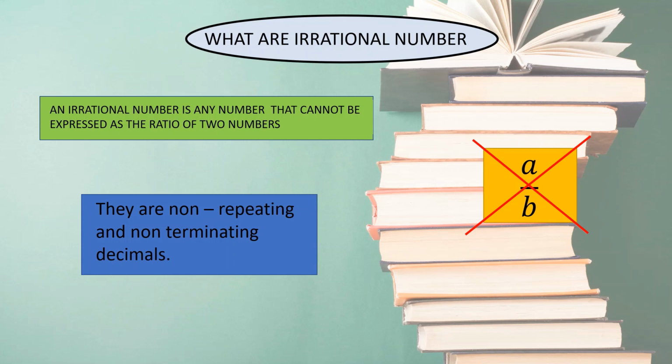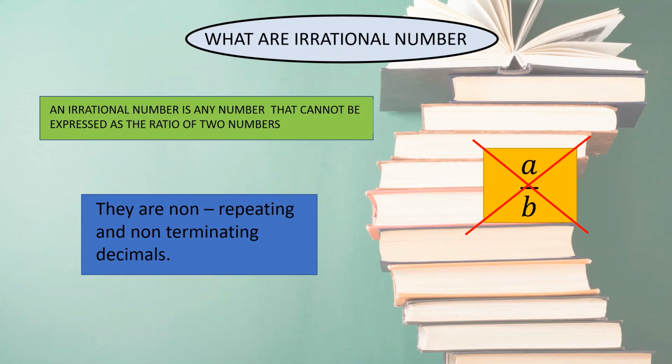Having a quick recap of rational numbers: rational numbers are any numbers that can be expressed in the form a by b, where a and b are integers and b is not equal to 0. We even know that rational numbers are repeating or terminating decimals. But it is not the same in the case of irrational numbers. Our irrational numbers are non-repeating and non-terminating decimals.